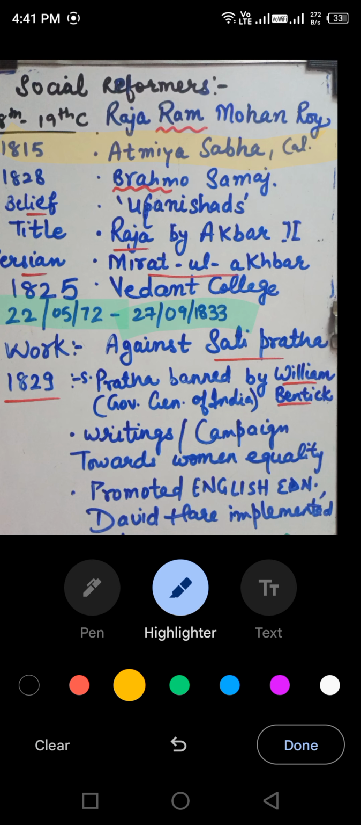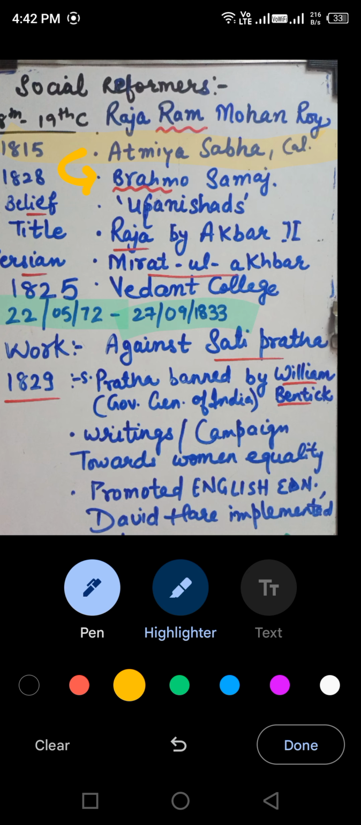Okay, now later on the name of Atmiya Sabha was actually changed. It was changed to Brahmo Samaj. And when was it changed? It changed in 1828. So the date can also appear in an exam, if they ask when Brahmo Samaj was named, then you will mark your answer 1828.